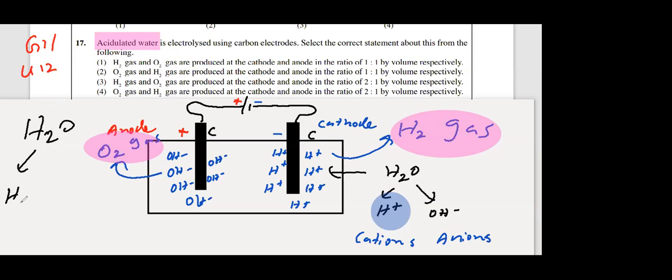Therefore, hydrogen gas you get 2 times, and oxygen gas you get once. The ratio will be 2:1. Hydrogen will be 2, oxygen will be 1. Then you can easily get the answer. Hydrogen will be 2 times, oxygen will be 1. The answer is the third. That is how you can easily get the answer. What is the answer here? The answer will be third: hydrogen and oxygen produced at the cathode and anode in the ratio 2:1.